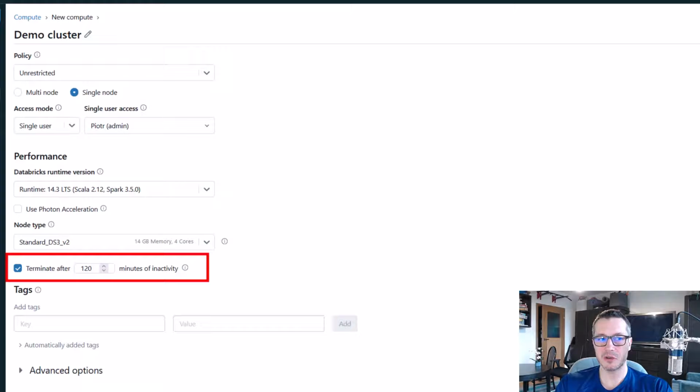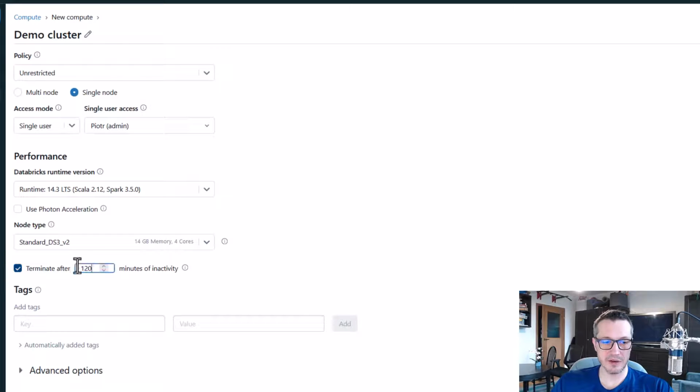So we want to make sure that they will be shut down if not needed. And this terminate after something minutes is the option that will help us to do this. So basically here I like to set it to a very low value, like 15 minutes, which means that if there is no activity on this cluster for 15 minutes, then it will automatically shut down, which means that I will no longer pay for the VM.